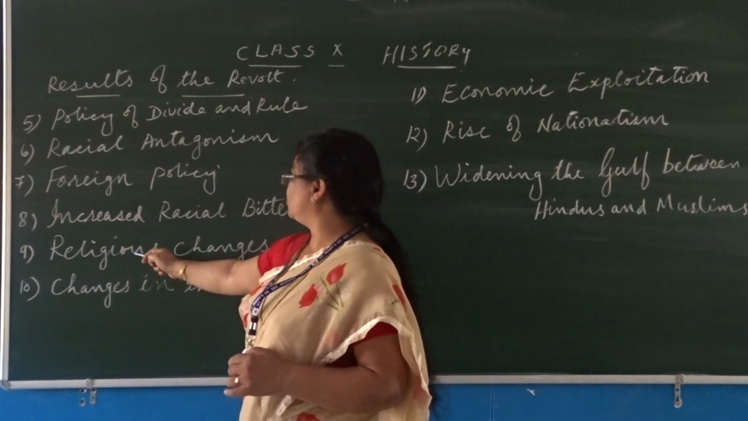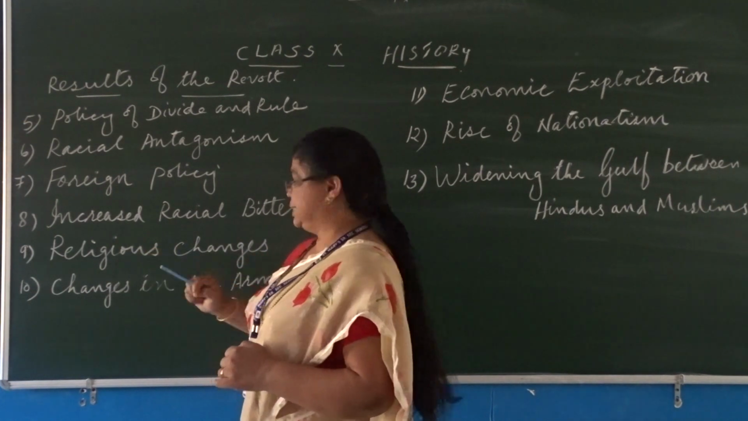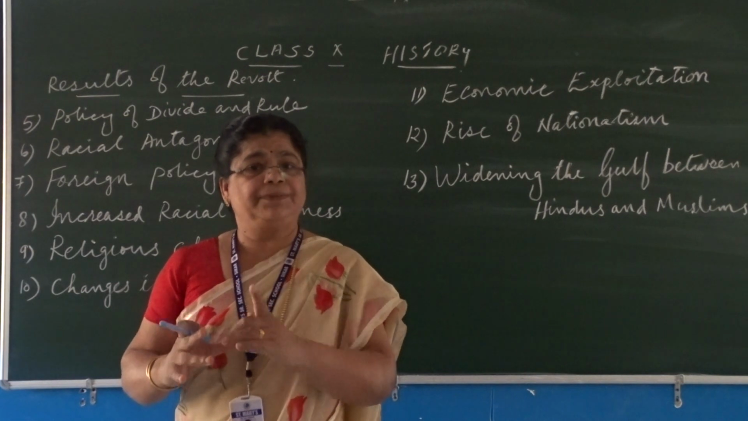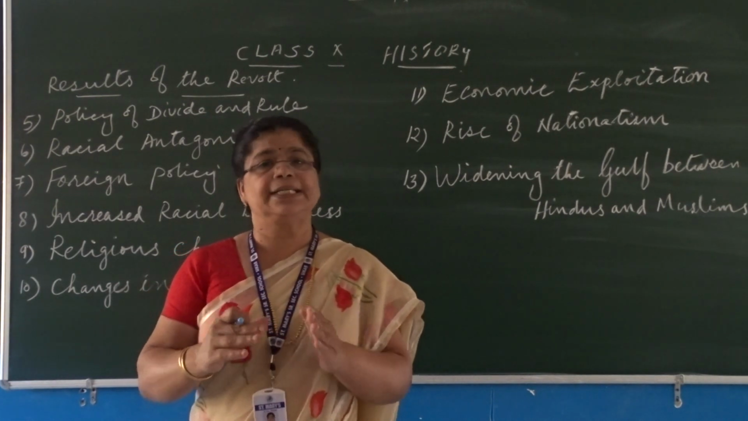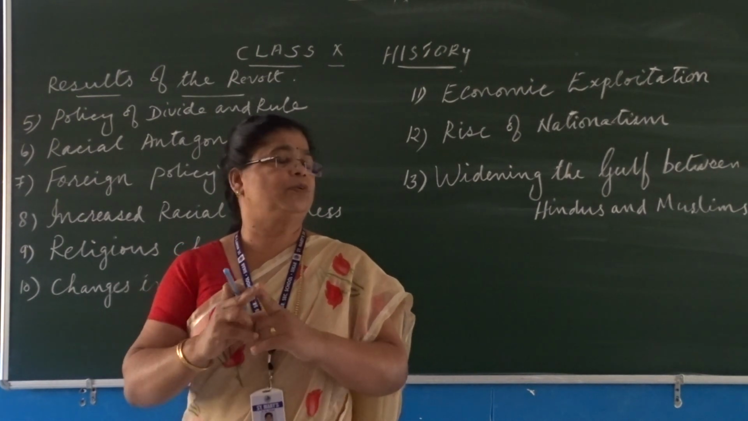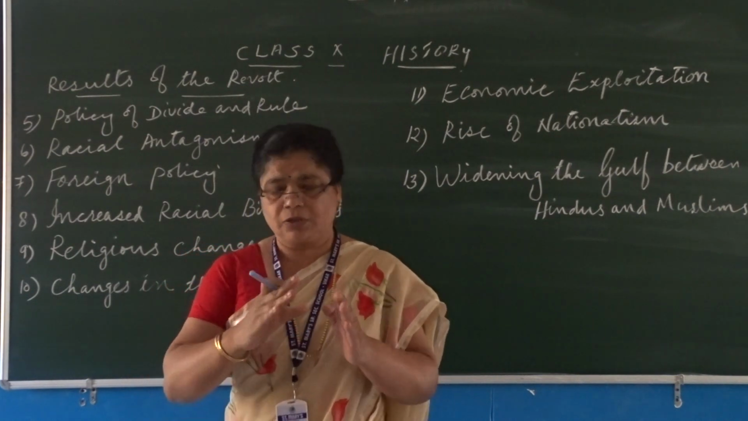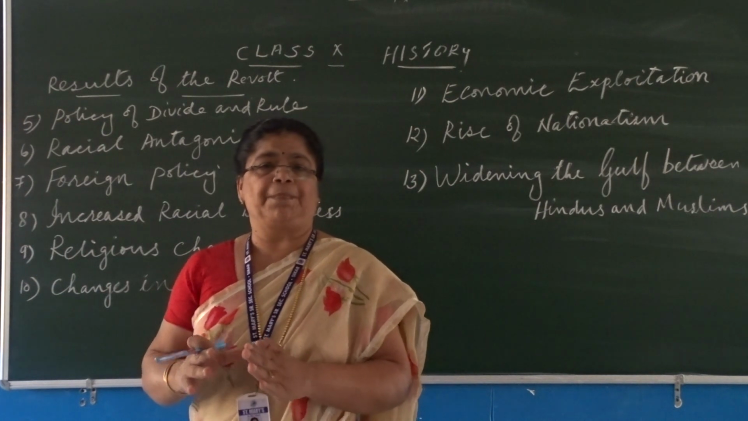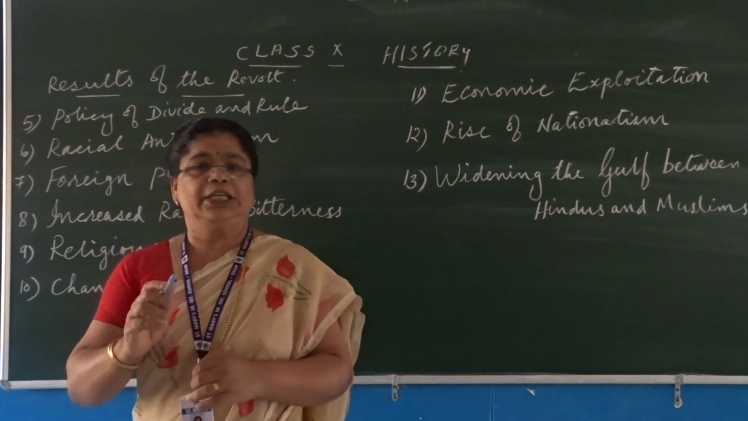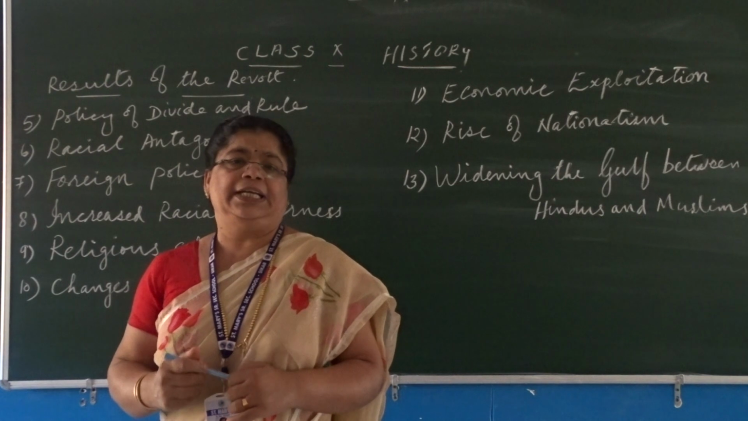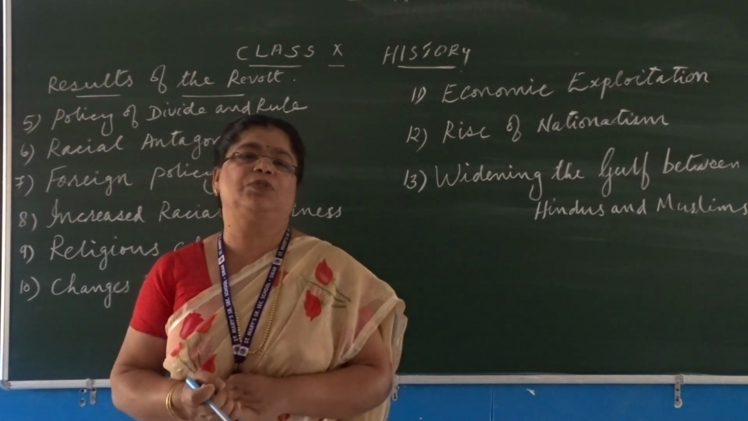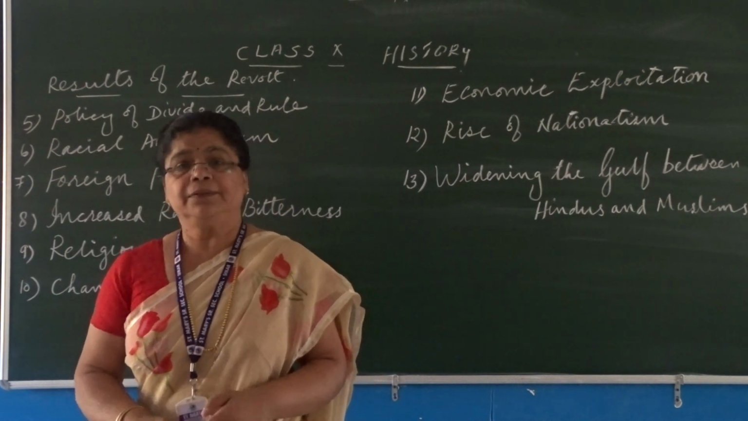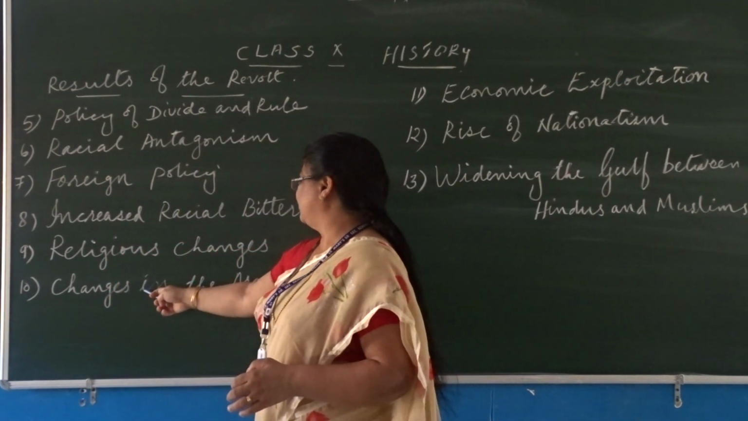Again comes the next point, the religious changes. The British understood that interference in Indian religions and social customs was the main cause for the outbreak of the revolt. So after the revolt of 1857, Queen Victoria emphatically proclaimed in 1858 that they would not interfere in the social and religious customs of India.